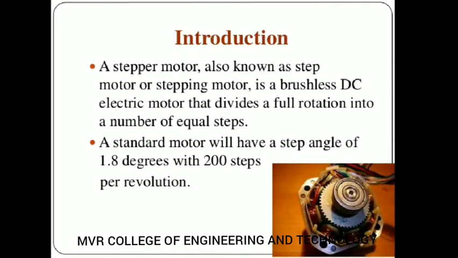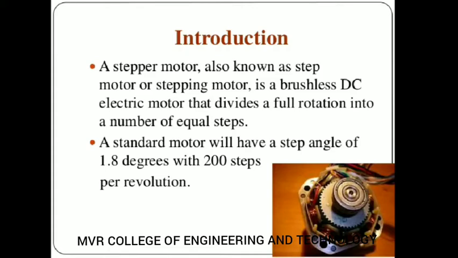A stepper motor is also known as a stepping motor. Why? Because a motor which rotates with step by step rotation is known as a stepper motor. Or a motor which rotates with a discrete angular rotation is known as a stepper motor.